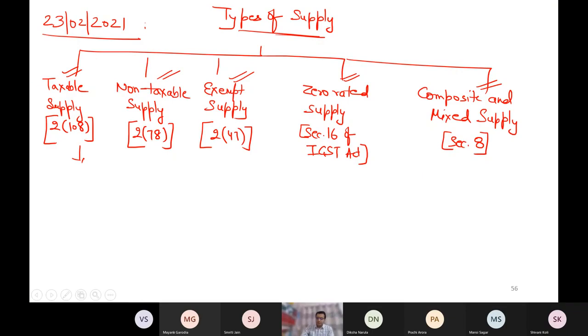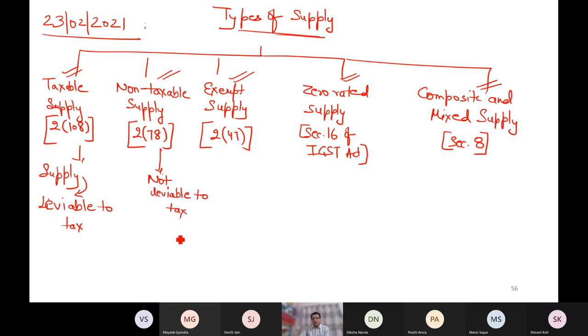What is a taxable supply? Supply of goods or services which is leviable to tax under GST law is taxable supply. But a non-taxable supply is one which is not leviable to tax under GST laws. And in this there are two categories. One supply is permanently excluded and one supply is temporarily excluded.